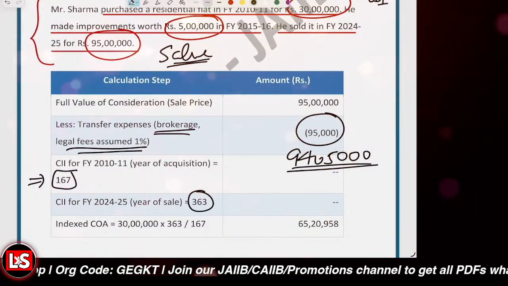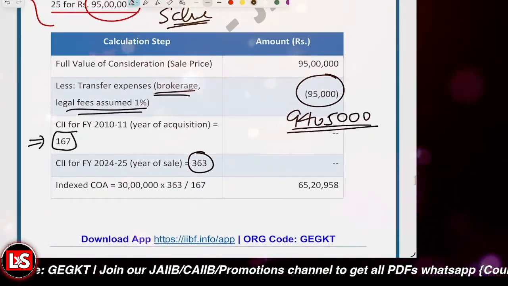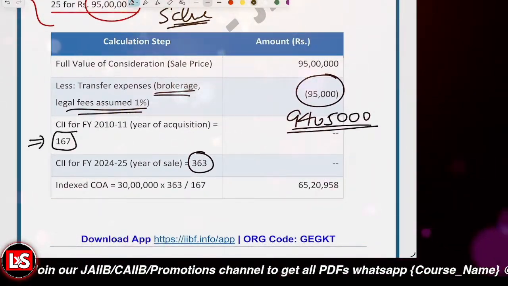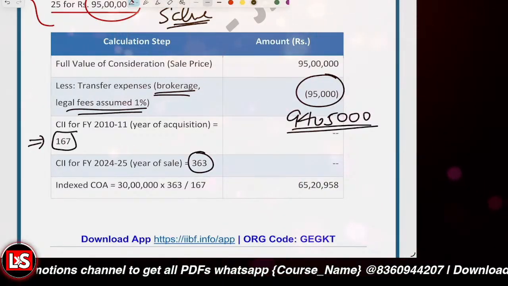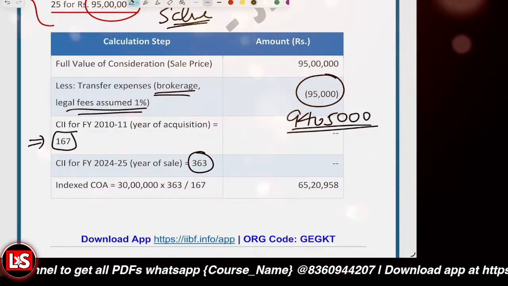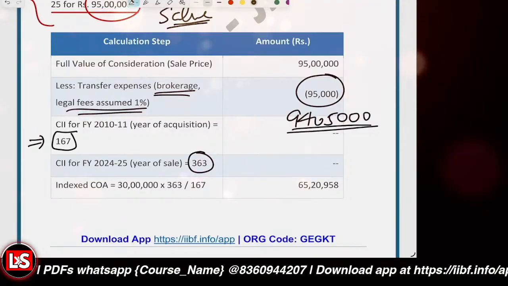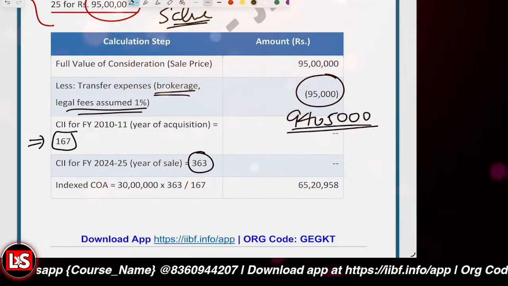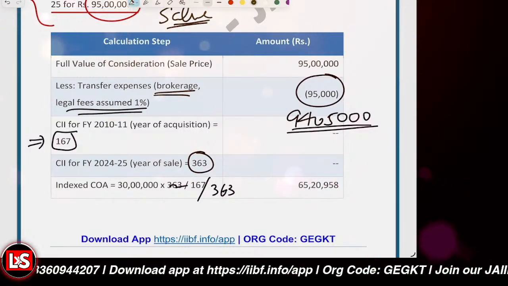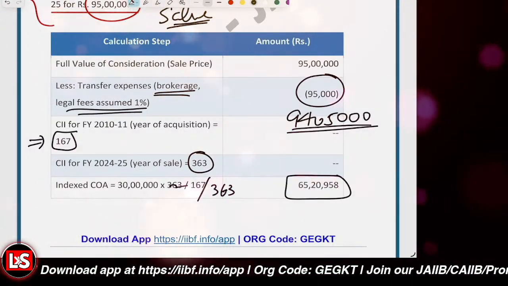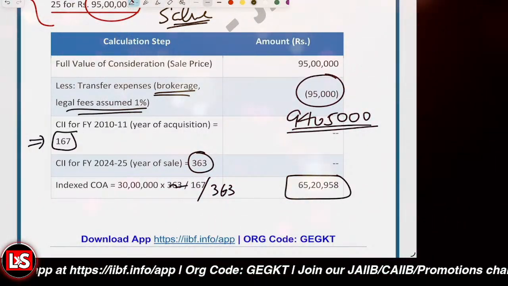So what will be the indexed cost of acquisition? It will be 30 lakh rupees multiplied by 363 divided by 167, and it came out to be 65 lakh 20,958 something.